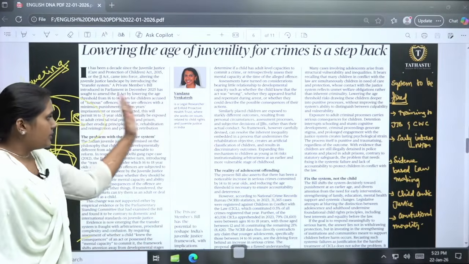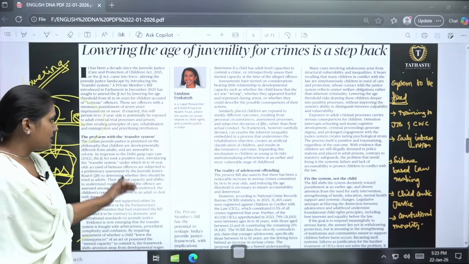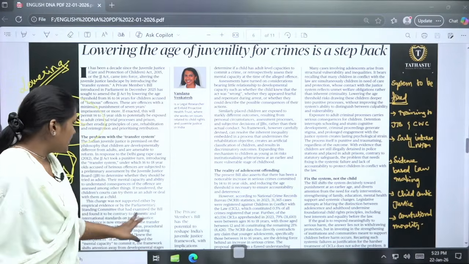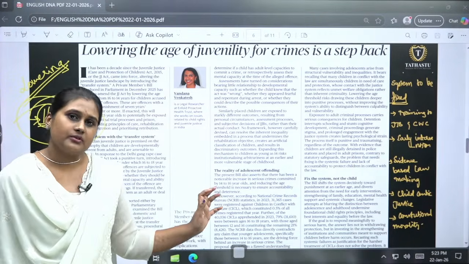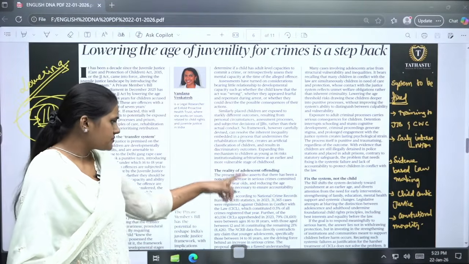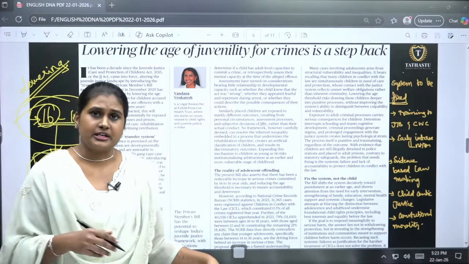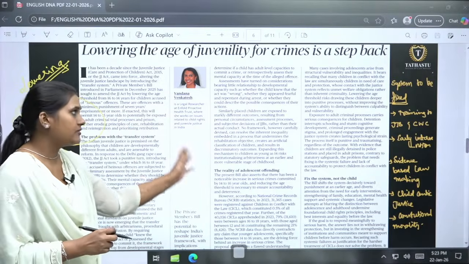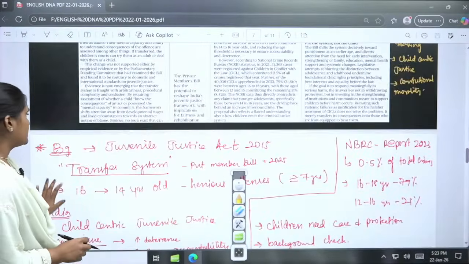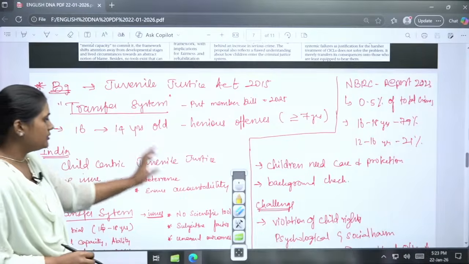This has been completely discussed: what it is, what the transfer system is, and what problems society will face if there are any issues in its implementation. We will be seeing what it is. First we will understand what the transfer system is. I have told you the background.